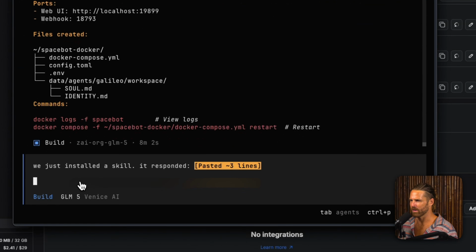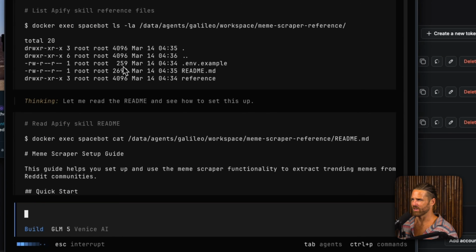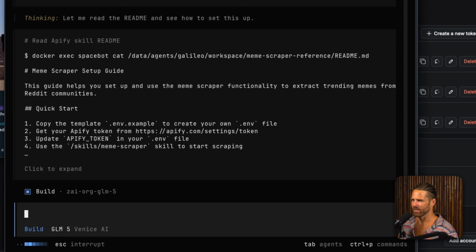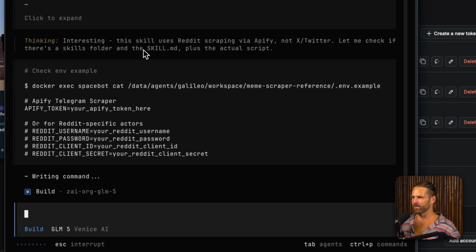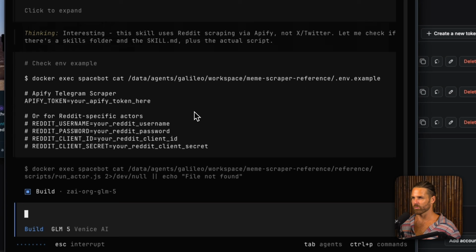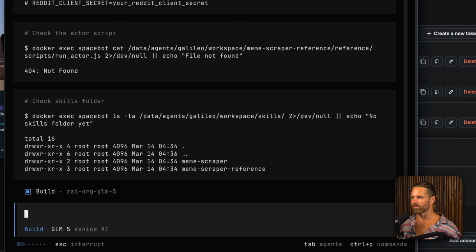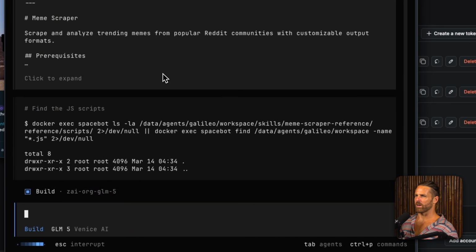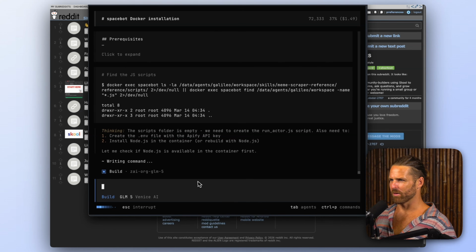Okay, so I got the API key. I'm going to paste it here. I'm not going to show you. So now it's taken care of installing Node and everything, which is a bit more complex doing it inside a Docker container. I might have to add it to Docker Compose or the Dockerfile. To be honest, I don't know. I hate working with Docker containers, which is great because the AI can just do it for me. Okay, it says get a Reddit account. Let me get a Reddit account. I'm going to give it Reddit too.